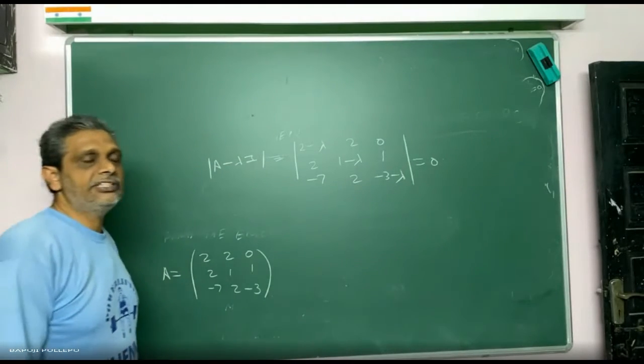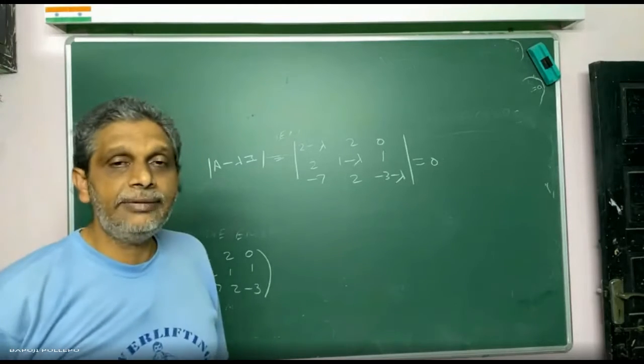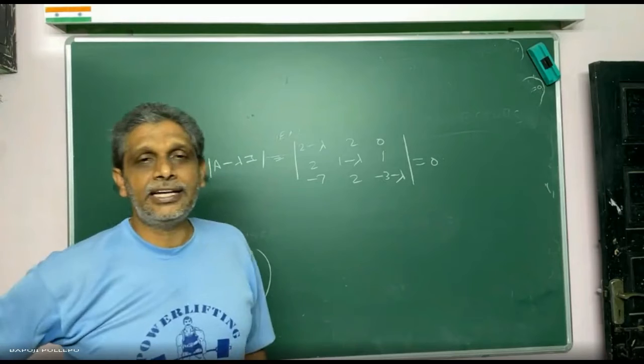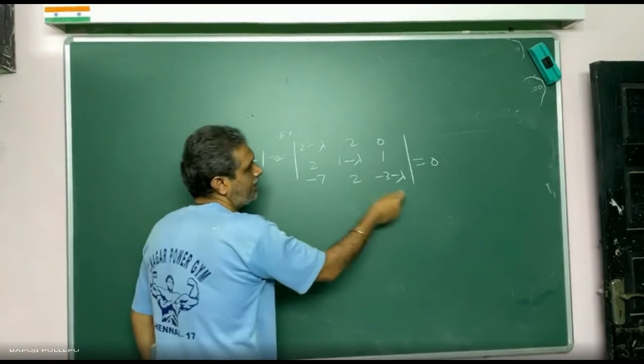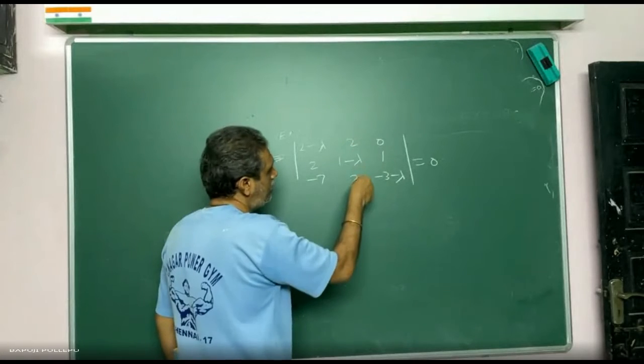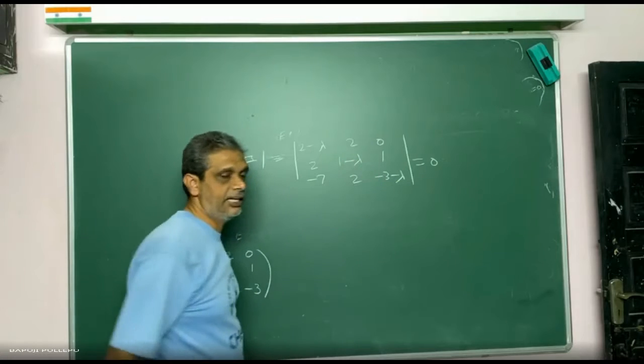Because the characteristic equation is always determinant of A minus lambda I is equal to 0. Now this 3 by 3 matrix determinant, can you expand on a 3 by 3 order? How you will do this: 1 into AD minus BC, minus 2 into, leave this row, this column, AD minus BC, 0 into leave this row, this column. Correct or not? Yes, sir.